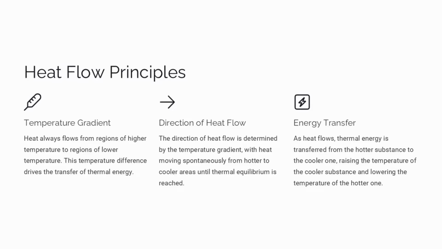The key heat flow principles covered on this slide are temperature gradient, direction of heat flow, and energy transfer. Heat always flows from regions of higher temperature to regions of lower temperature. This temperature difference drives the transfer of thermal energy. The direction of heat flow is determined by the temperature gradient, with heat moving spontaneously from hotter to cooler areas until thermal equilibrium is reached.